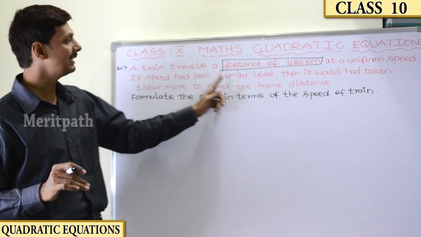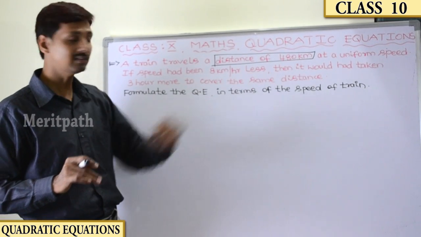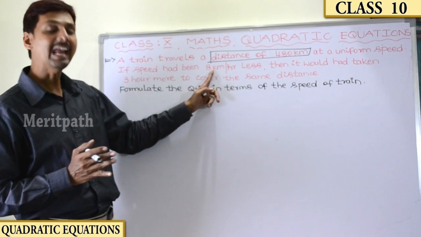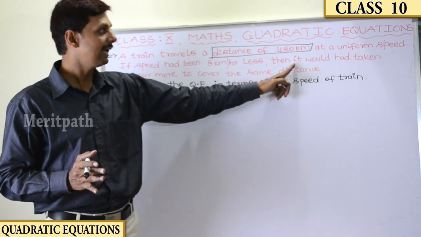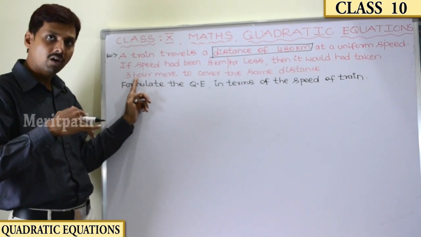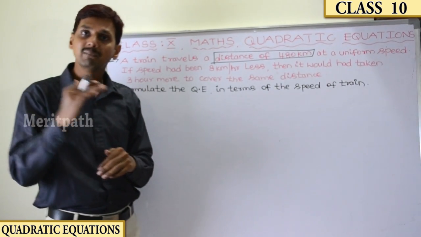If the speed had been reduced by 8 kilometers per hour, then it would have taken 3 hours more to cover the same distance.